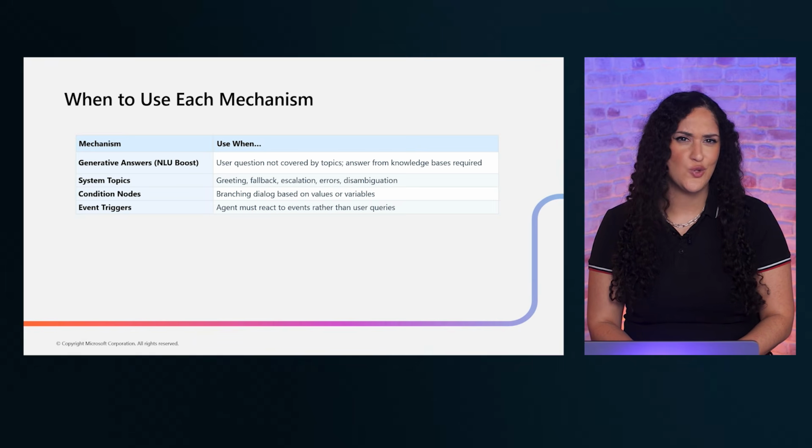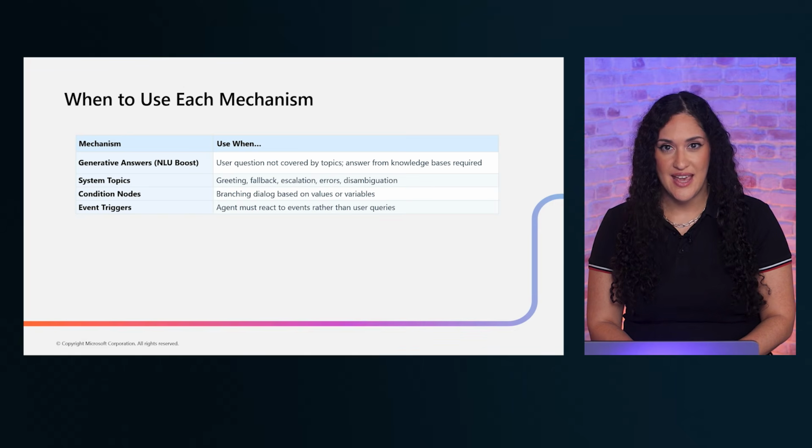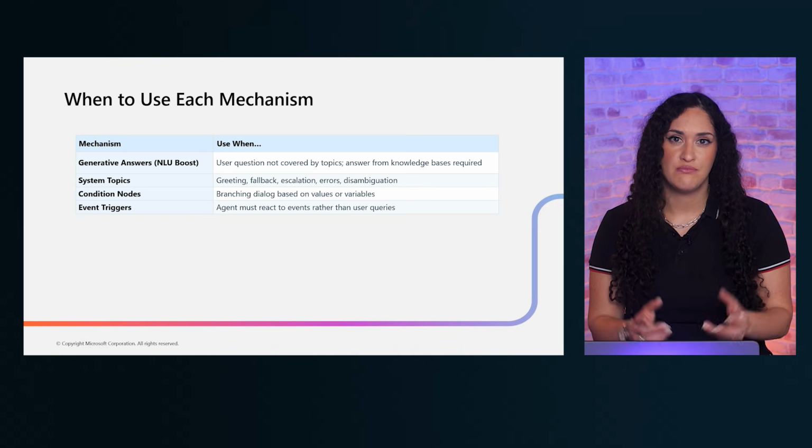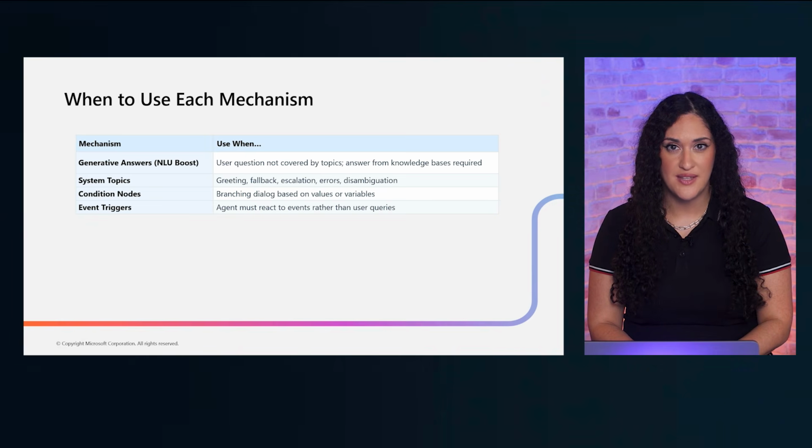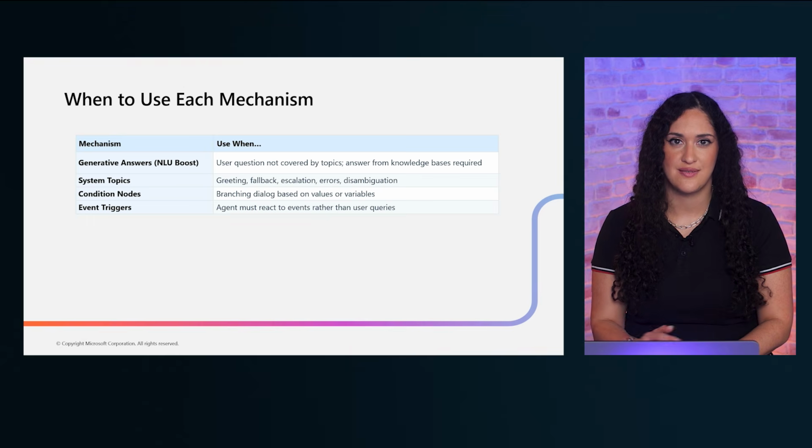Each mechanism has its sweet spot. The best agent designs use all four in combination, creating a layered experience that handles both expected and unexpected interactions gracefully.